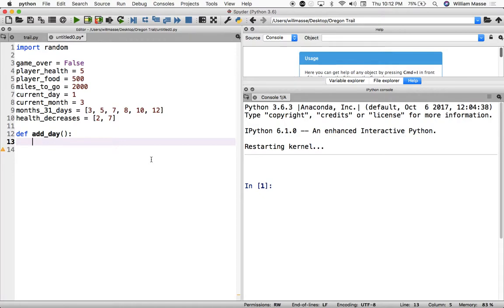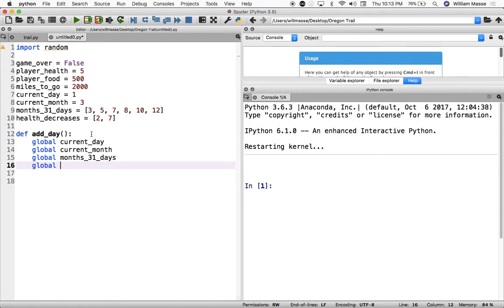So the first thing we're going to need is to pull all these variables that we're going to use in our function add day. We're going to need to pull them in as global variables. So just using the global keyword, we can pull in all of these global variables. So we need current day. We'll need current month. We'll also need that list that tells us if there are 31 days, so months with 31 days. We also need to know if it's a day that our health should decrease, so we'll need the list health decreases.